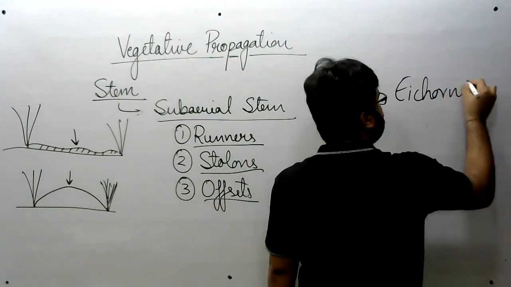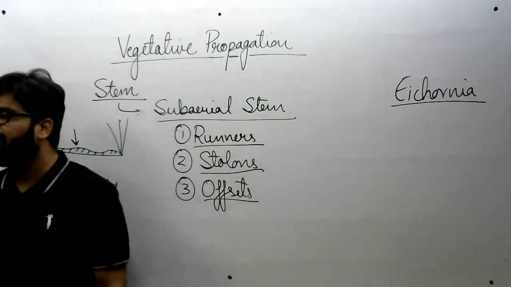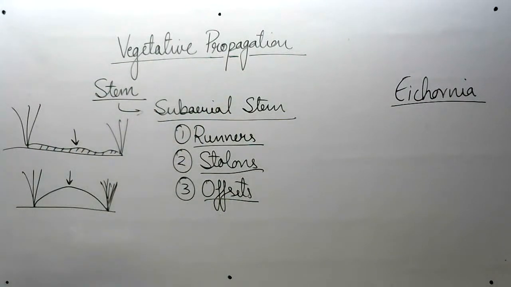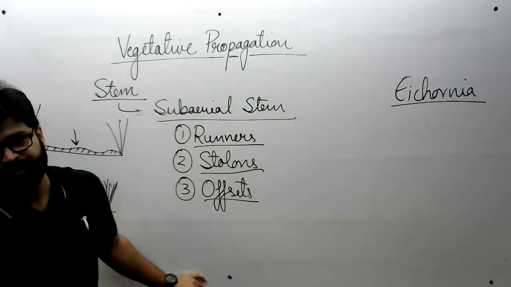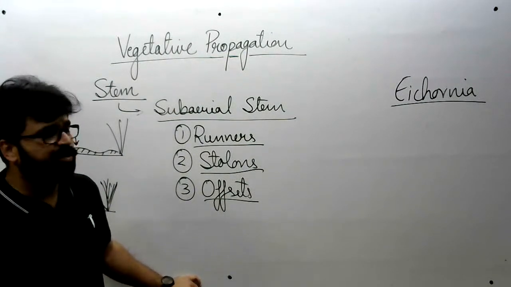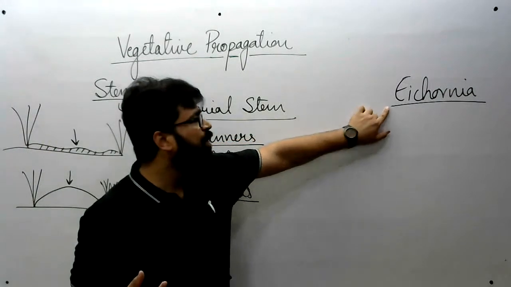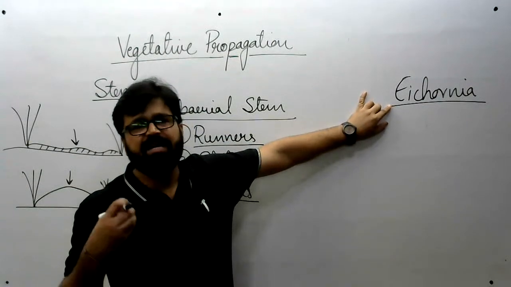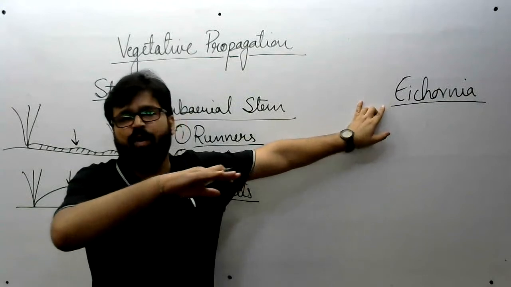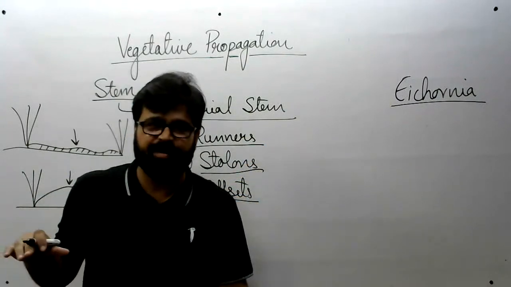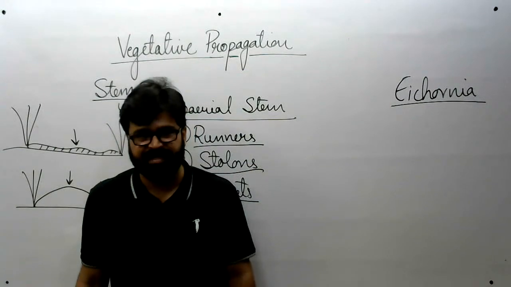Terror of Bengal. Why? Because each village of Bengal has its own pond, so water bodies are many in Bengal. They grow continuously, uncontrollably in water bodies. They cover the whole surface of water and stop the photosynthesis by planktons.